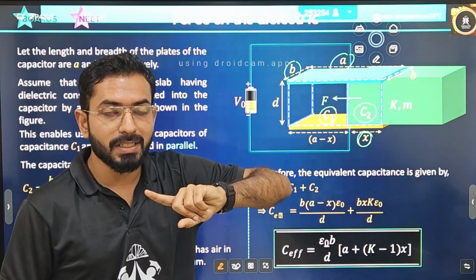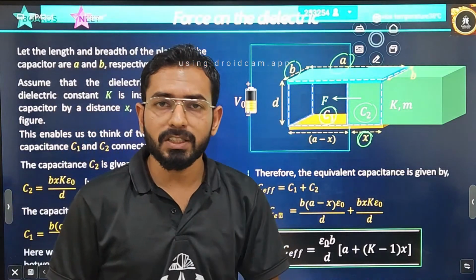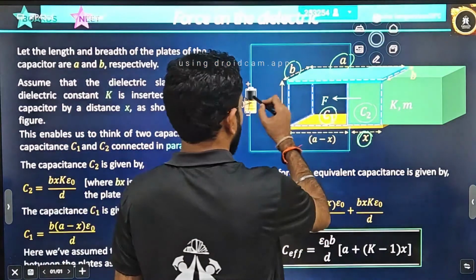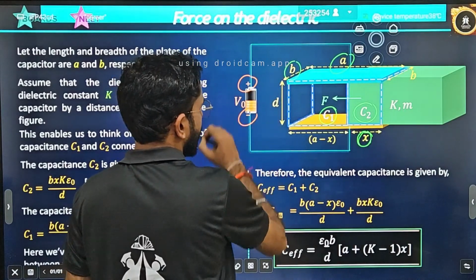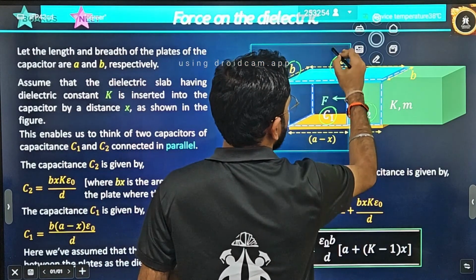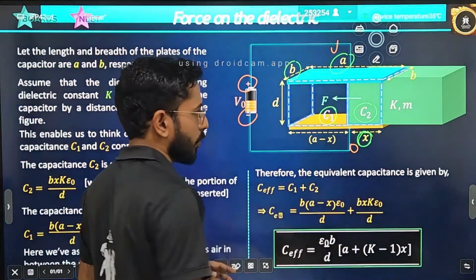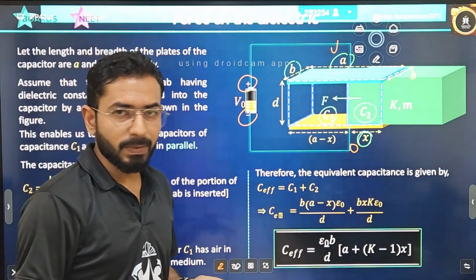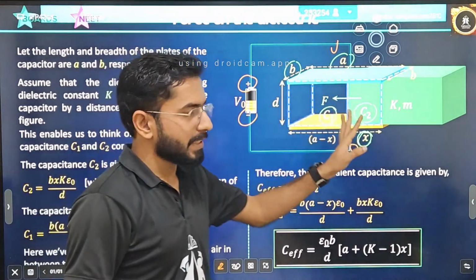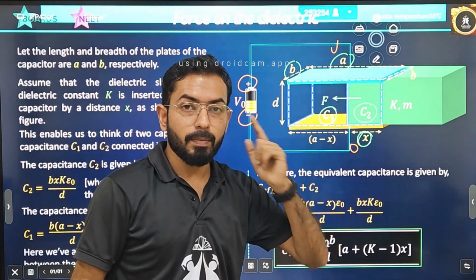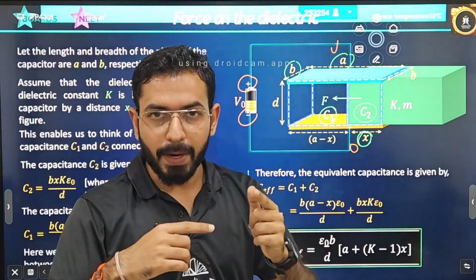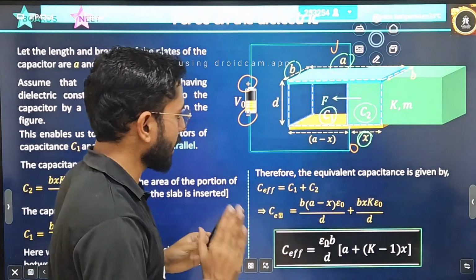To judge the combination, students, I always follow the potential rule. Write the potential here: if this is at a higher potential and this at a lower potential, I will say this is at zero potential and this is at V potential. For both of them, the potential difference is going to be the same. But the areas will be changing, because it is connected in parallel. Remember, if it is connected in parallel, the areas are changing.